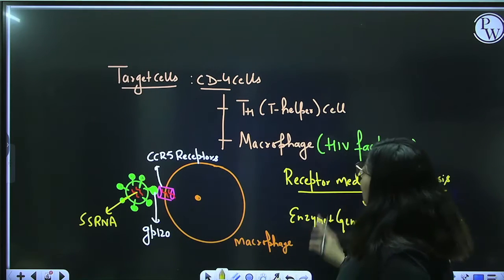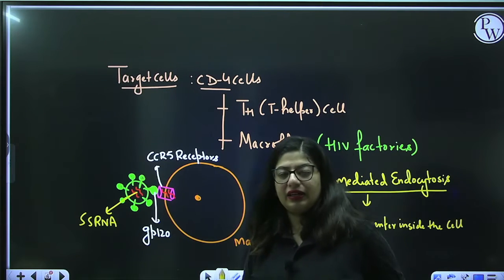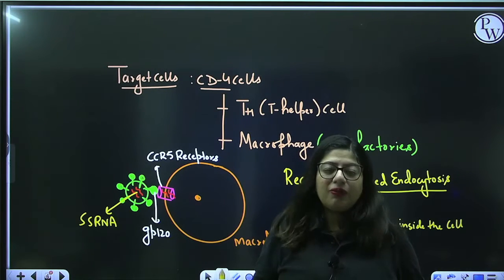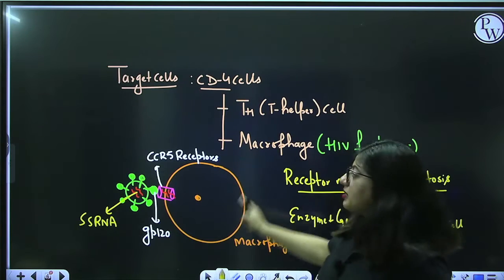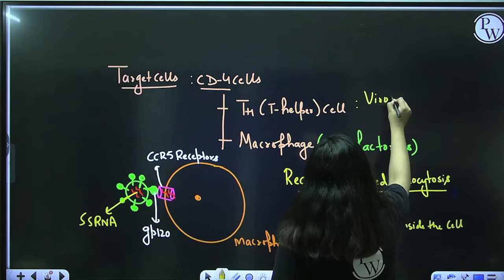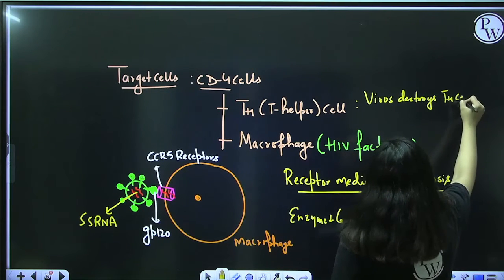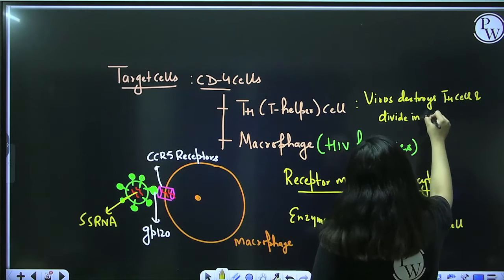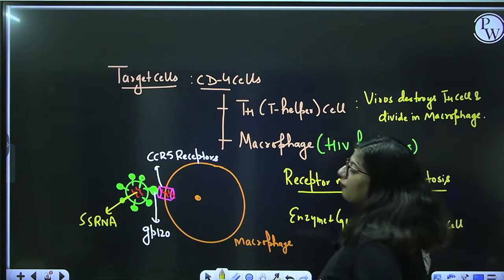Right. Now, I told you macrophages act as HIV factories, but T helper cells don't. Why? Because viruses multiply in macrophages, whereas they destroy T helper cells. So, remember this: viruses destroy T helper cells and divide in macrophages. That's why macrophages are factories.